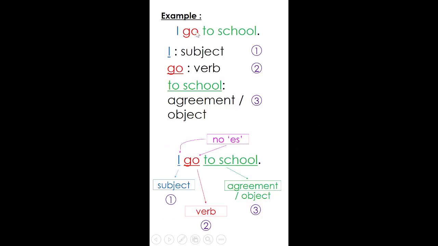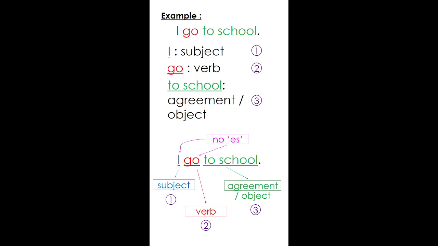See? What happens when you say I goes to school? Is it correct or incorrect? I goes to school, you add ES here. What happens? Is it correct or incorrect? Okay, good. It is incorrect because if the subject is I, you should not add any ES.